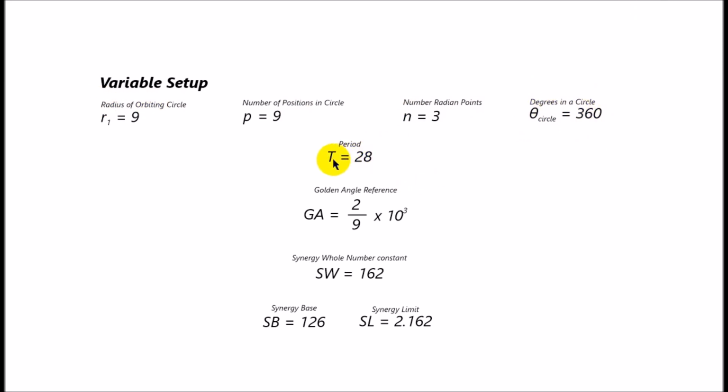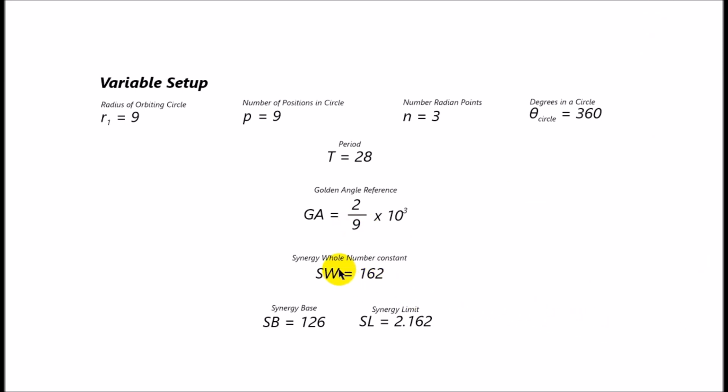Then I have a variable called t, which is for a period. I selected the number 28 because we see the numbers 27 and 28 a lot in the natural world when it comes to periods, like the moon or the tides. And then I have a golden angle reference, as I call it, which is kind of the opposite of the golden angle. And this, in my opinion, would give you sort of a balance in orbit, almost like the golden ratio gives you the balance on a fractal.